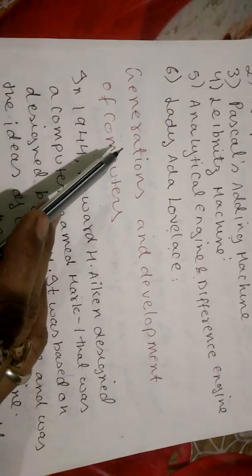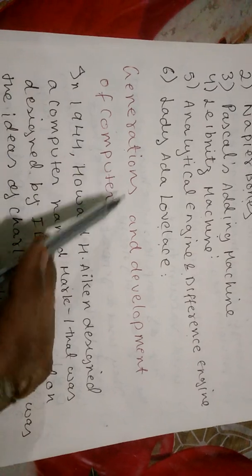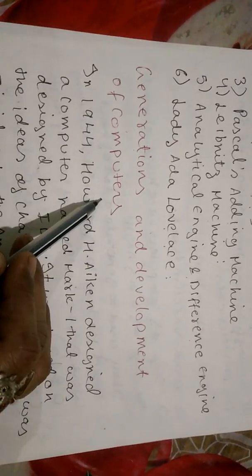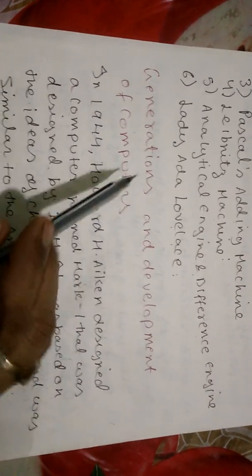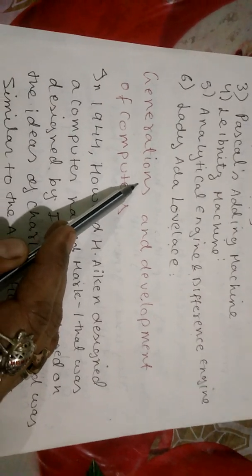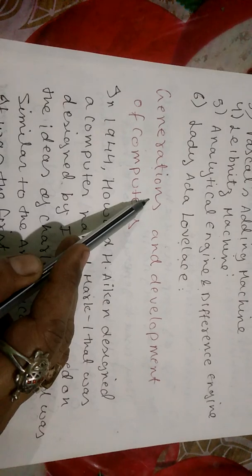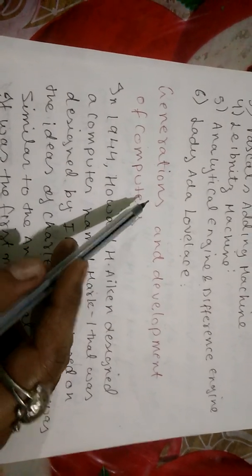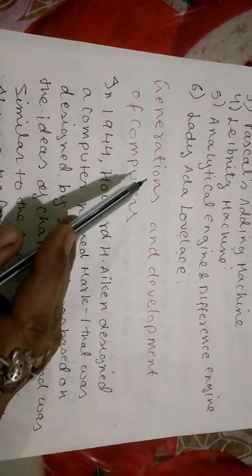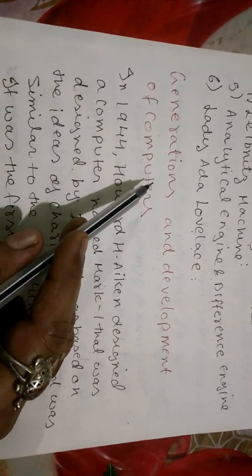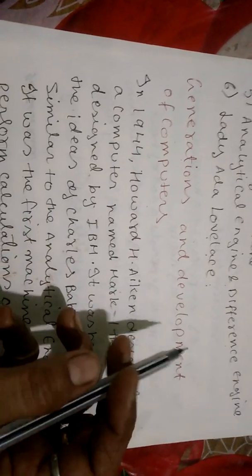Now, let us go to the topic, generations and development of computers. What is generation? In computer world, the word generation means change. In technology, generations refers to the word change in technology.